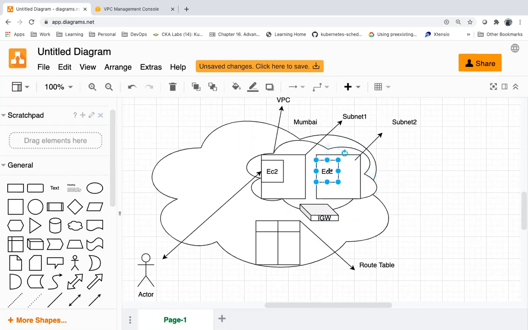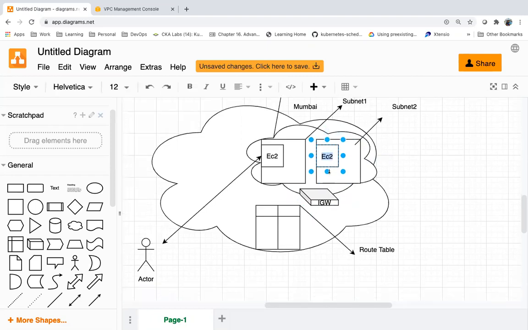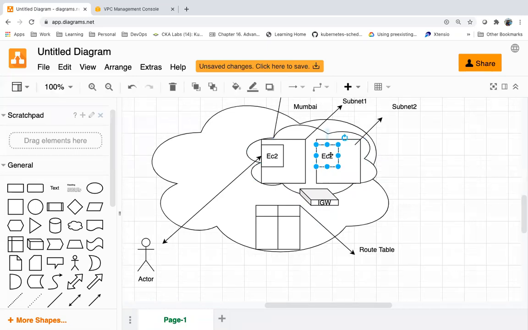So if the server is in a private subnet, this server will not have access to the internet. We cannot access this server from a different network, and this server also will not have access to the internet.